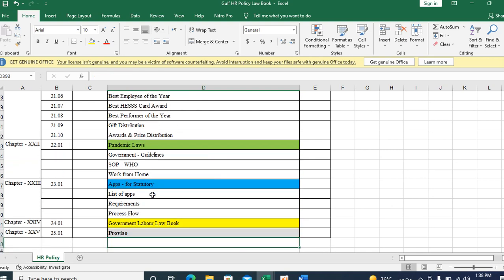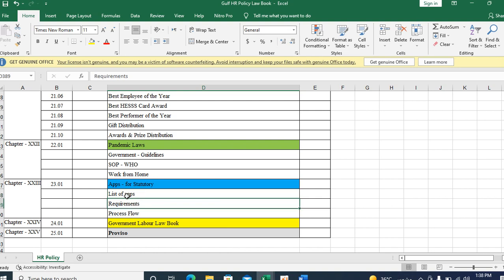Then apps for statutory purposes. Nowadays there are a lot of statutory apps. What is the list of the apps? For example, in Saudi: government insurance, postal, national address, you need the SPL app, STC app, bank apps, and the e-commerce apps. What apps are available, and if available in this system, what is the procedure and process flow to use them? It will be very helpful for newcomers. So you can list out the apps for statutory as well as personal purposes and provide them to the new employees.